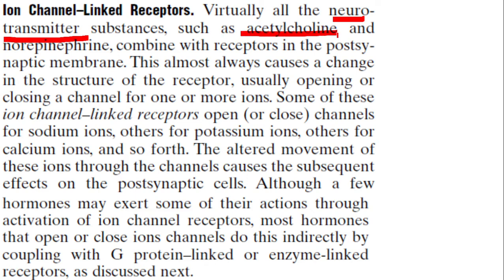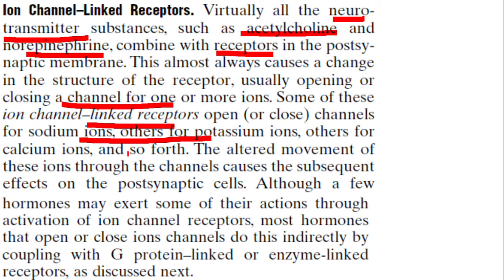Acetylcholine, norepinephrine, etc. are molecules. They combine with the receptors in the postsynaptic membrane. This will cause a change in the structure of the receptor molecule, opening a channel. And when these channels are opened, some molecules are entering into the cells.